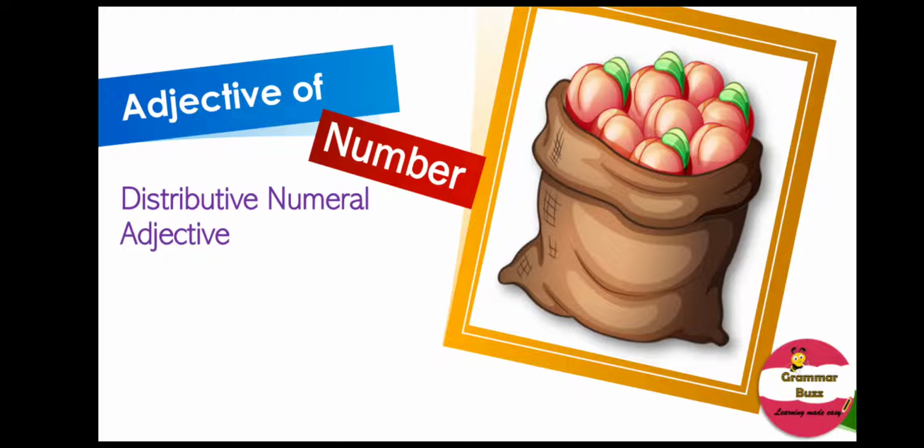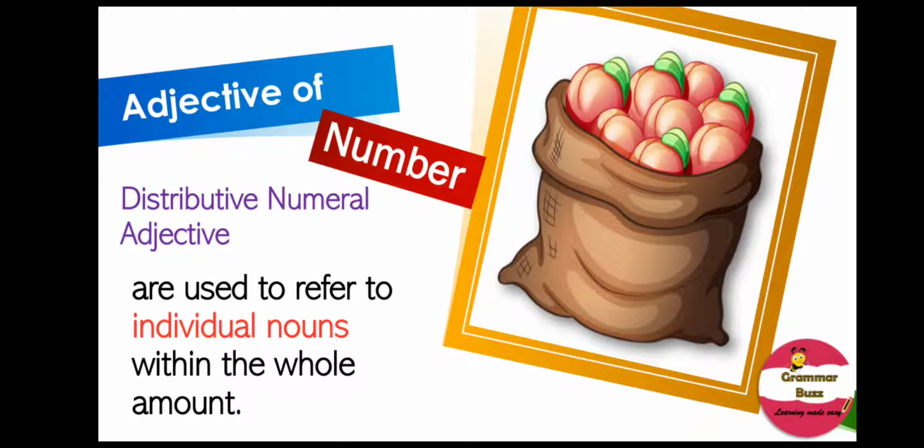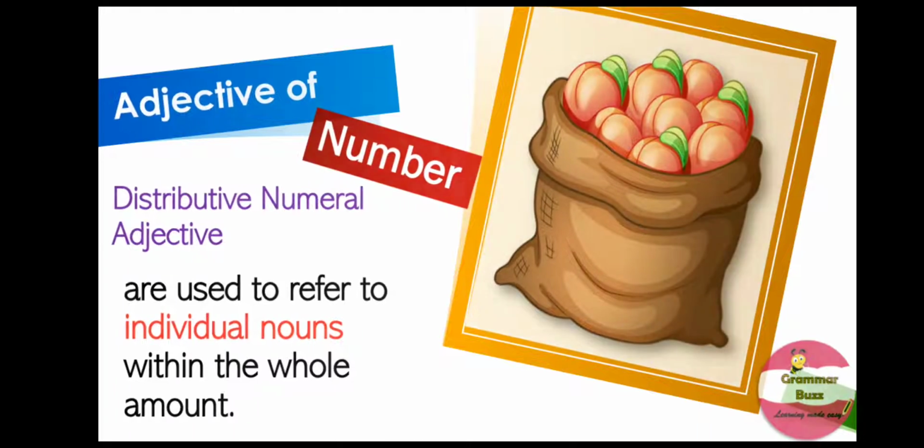The third section of the adjective of number is distributive numeral adjectives. Distributive numeral adjectives are used to refer to individual nouns within the whole amount. Now let us try to understand this.